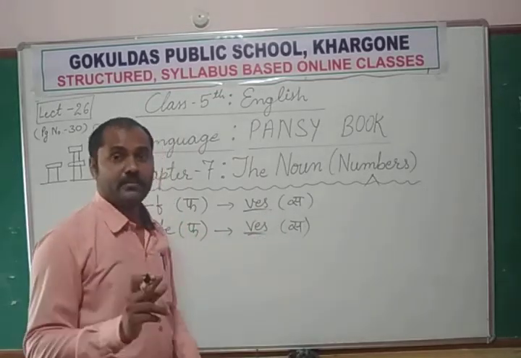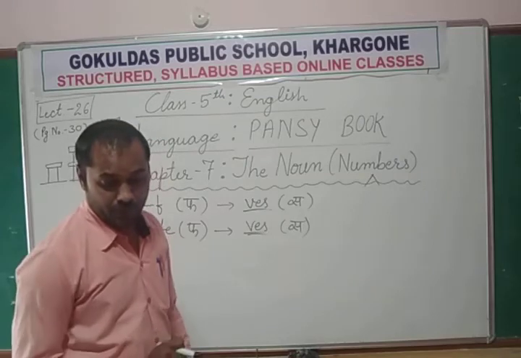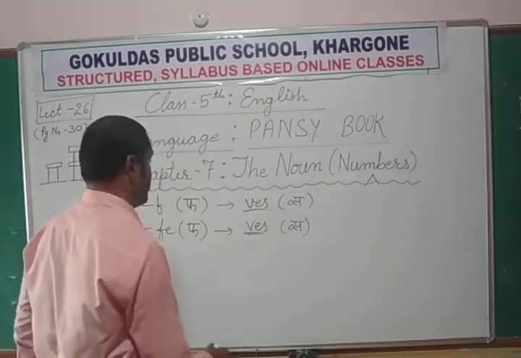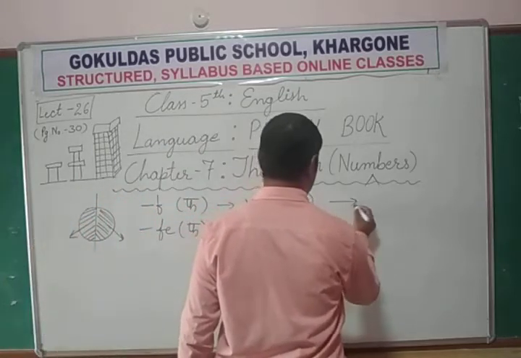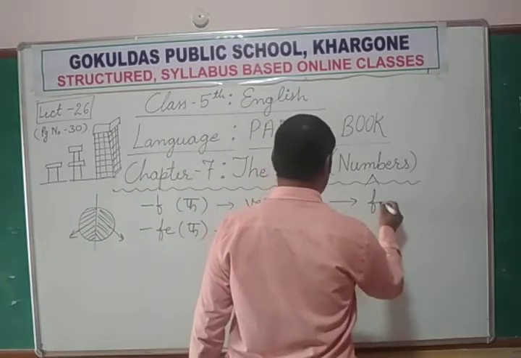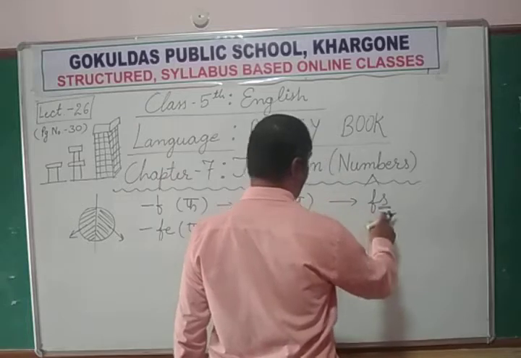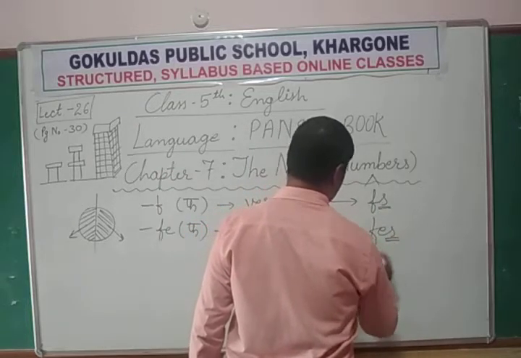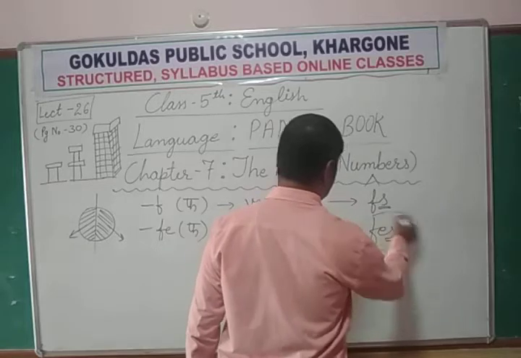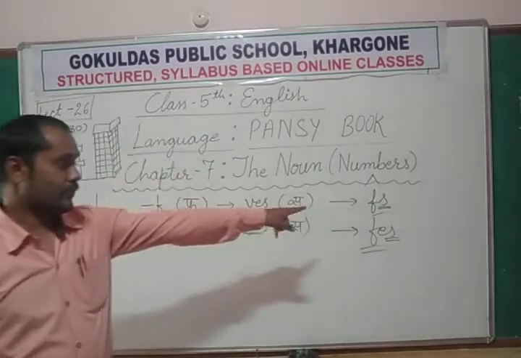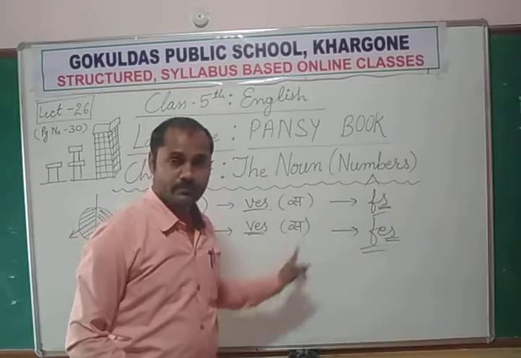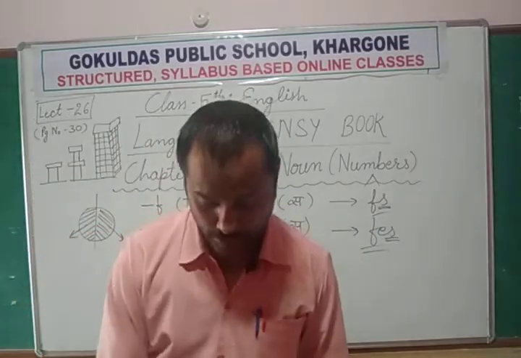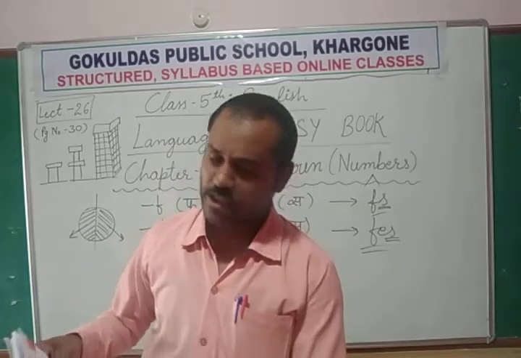But still, these types of words do not follow this rule; they follow that rule. Only F is kept here, with F, S is added, and with FE, S is added, not ES.